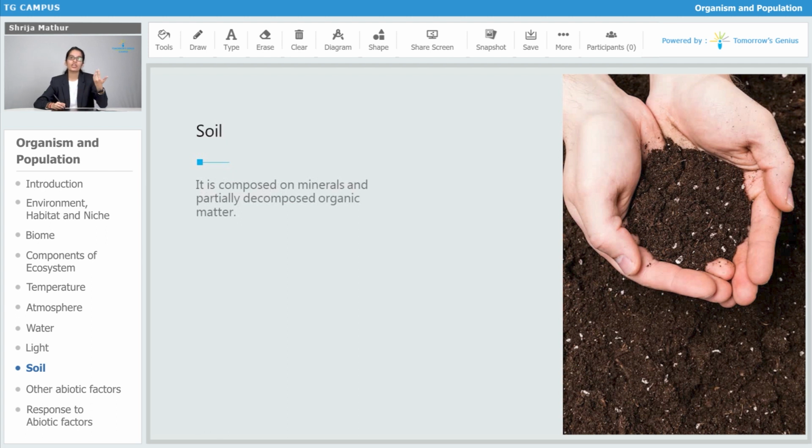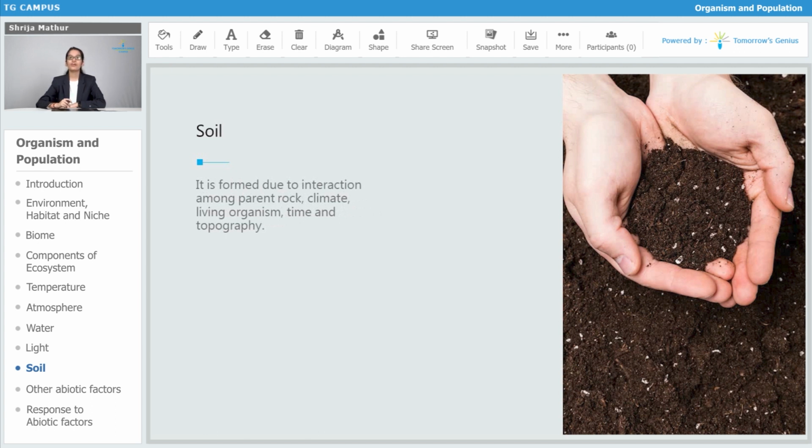Yes, organic matter: if I'm talking about the plants, animals, the microbes, all these things are considered organic matter. Soil is formed when the rocks are weathered in place or transported sediments are deposited by water and wind erosion. So from somewhere the weathered rocks flow due to erosion, wind erosion, water erosion, and then they settle at a particular place, which leads to the formation of the soil. It is formed due to the interaction among the parent rock, climate, living organisms, time and topography.